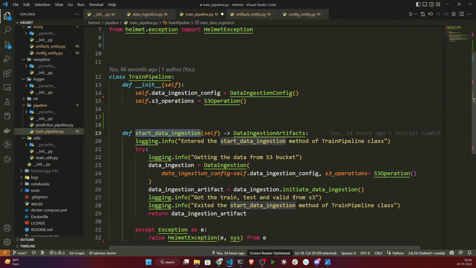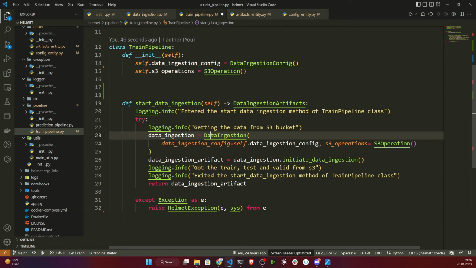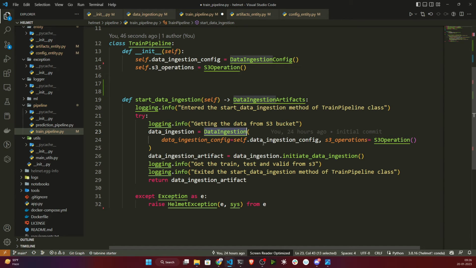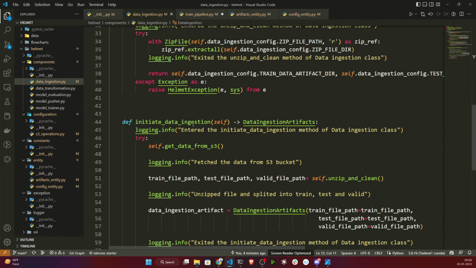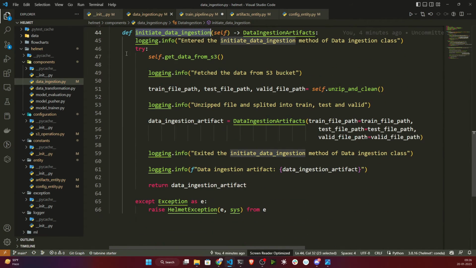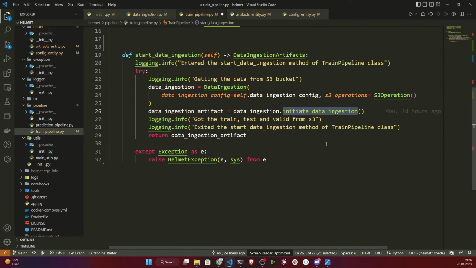So here basically I'm not doing anything. I'm just reading my data ingestion class, and from that I'm starting this one here. If you see initiate data ingestion, because if I open my data ingestion, here I have created initiate data ingestion. It will start all the methods one by one.